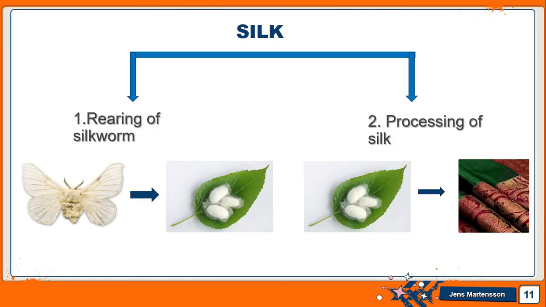To get silk, there are two processes involved. First is rearing of silkworm and the second is processing of silk. In rearing of silkworm, they convert eggs to cocoon, and in processing of silk, they convert this cocoon to fabric. So first we are going to discuss the rearing of silkworm, how farmers convert these eggs into cocoon, and then we will move on to the next, that is processing of silk.